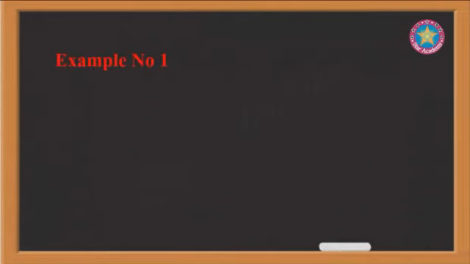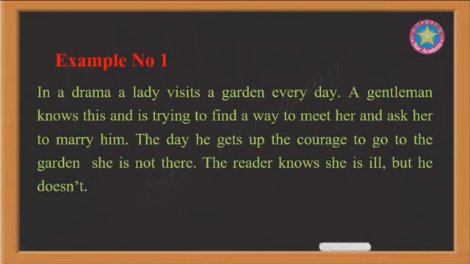For example, in a drama or a play, a lady visits a garden every day. A gentleman knows this and is trying to find a way to meet her and ask her to marry him. The day he gets up the courage to go to the garden, she is not there. The reader knows she is ill, but he doesn't. It is an example of dramatic irony, as the character, the gentleman, is unaware that the lady is ill, but the reader knows that she is ill.